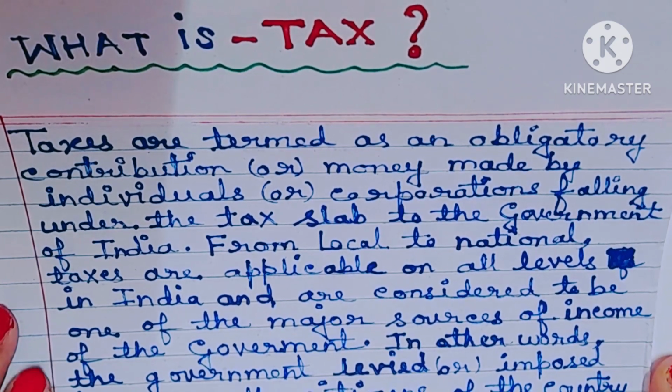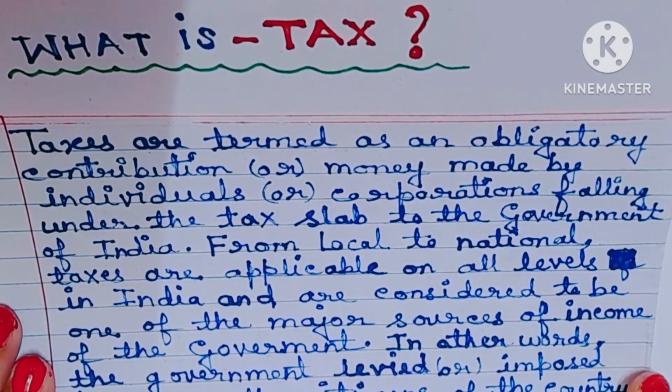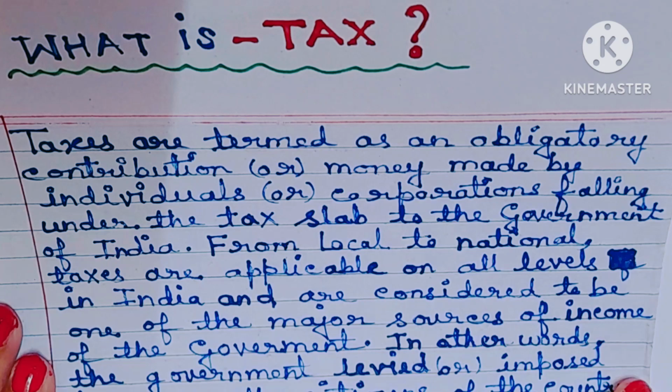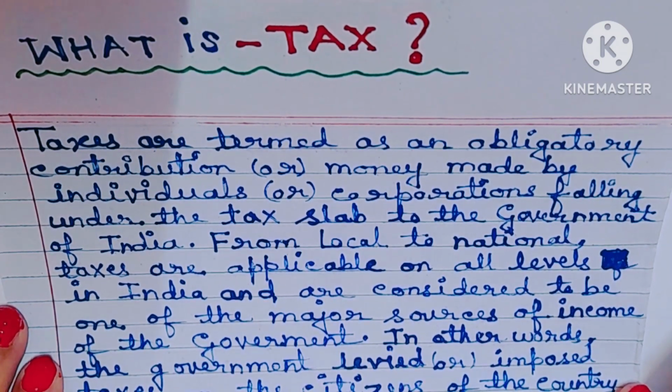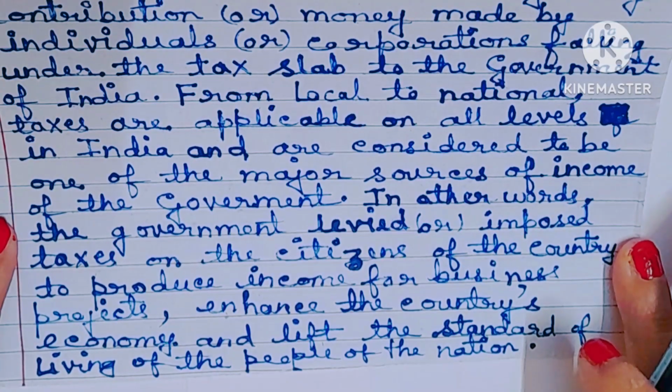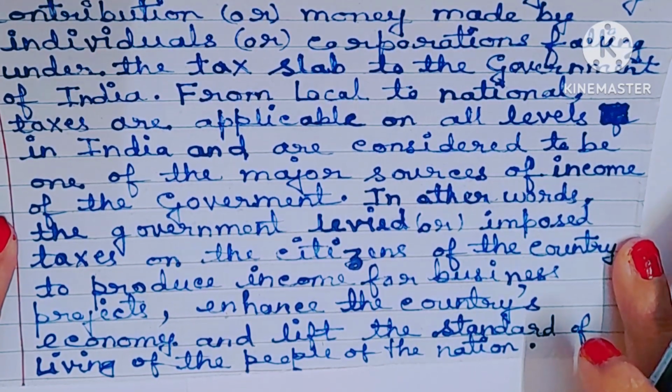Taxes are termed as obligatory or mandatory contribution or money made by individuals or corporations falling under the tax slab to the government of India. From local to national, taxes are applicable on all levels in India and are considered to be one of the major sources of income of the government.